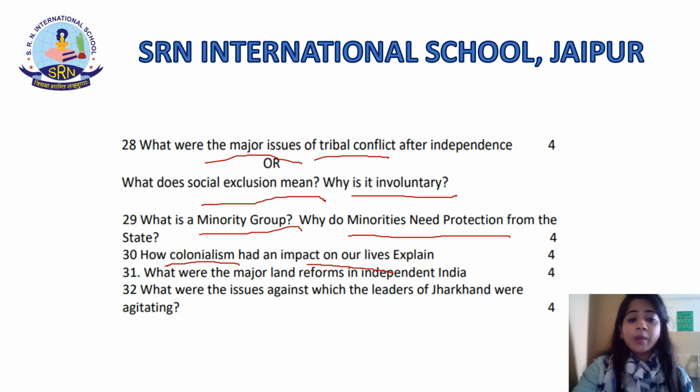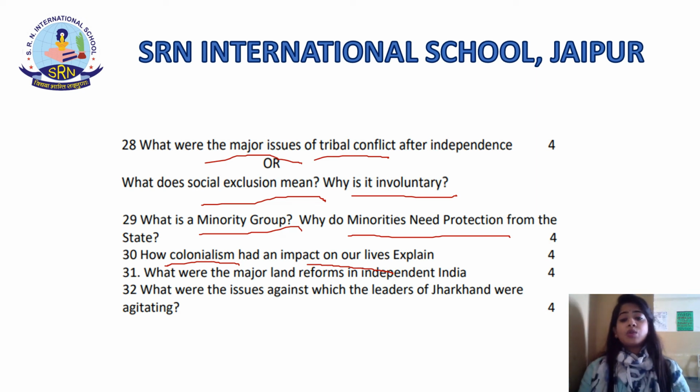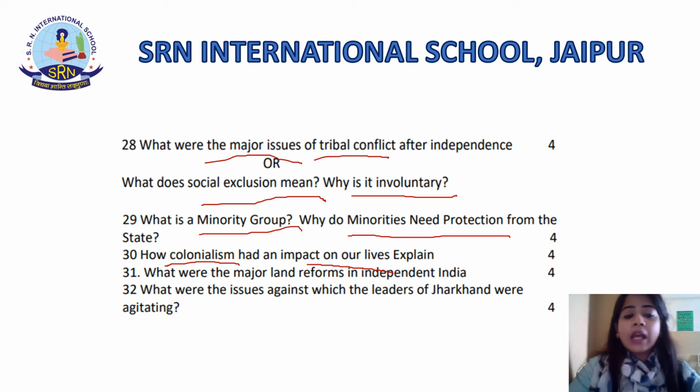Talking about the next question, that is, what were the major land reforms in independent India, students? It is also a very, very important question. Now, there were certain land reforms after independence. Let's talk of each one of them one by one. The first and important legislation was the abolition of the zamindari system, students, which removed the layer of intermediaries that stood between the cultivators and the state.